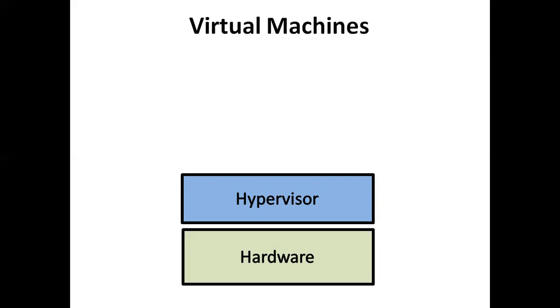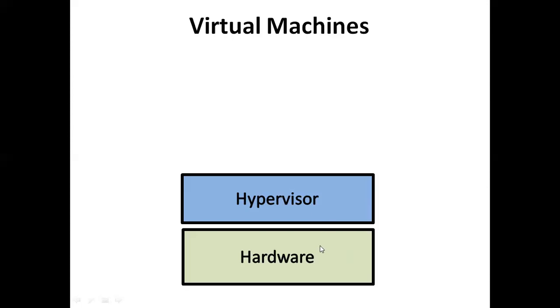In the previous hypervisor video, we have seen that there are two types of hypervisor. Currently, I am explaining type 1 hypervisor. It is also called a bare metal hypervisor, because we are directly installing the hypervisor on the hardware.